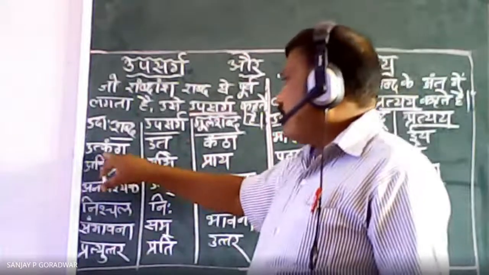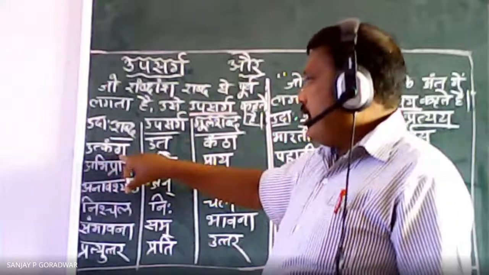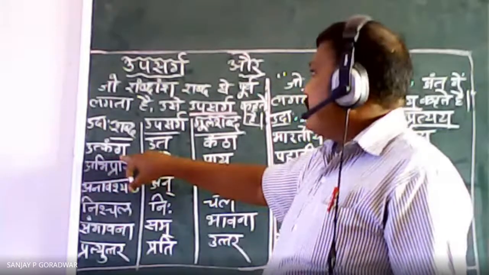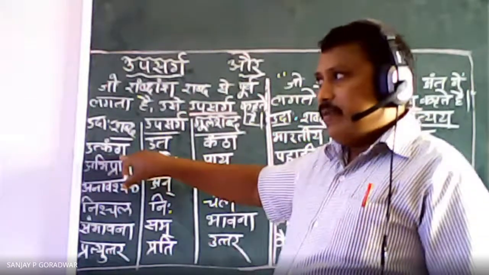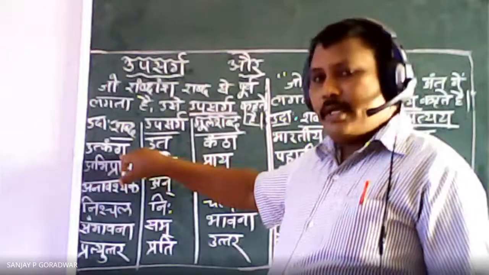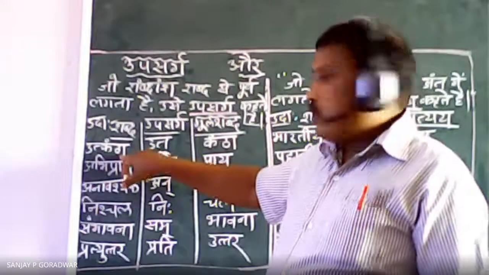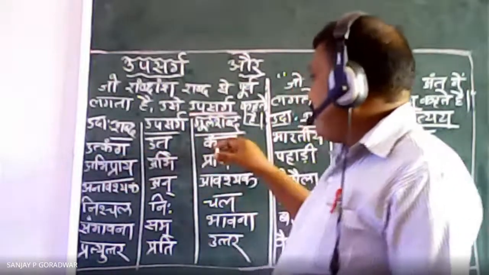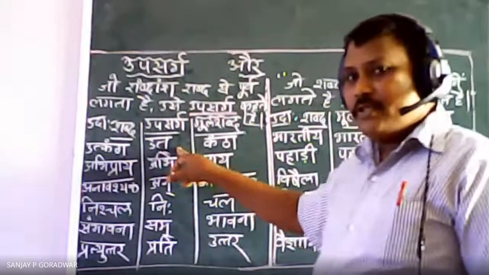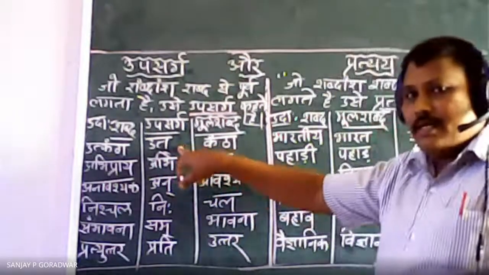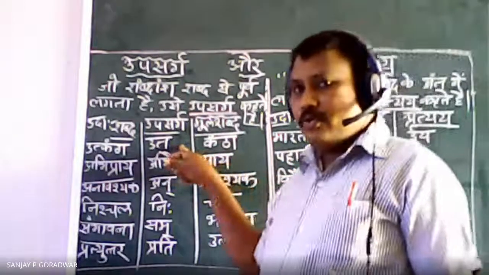Here, utkantha. The word is given there in the exam. This type of question will be asked for 4 marks. What words will be given, and they will say to separate the prefix and suffix from the main word. Sometimes the prefix and suffix will be given, and they may ask you to make some words using this prefix and suffix. So both types of questions will be asked, and you have to do that.